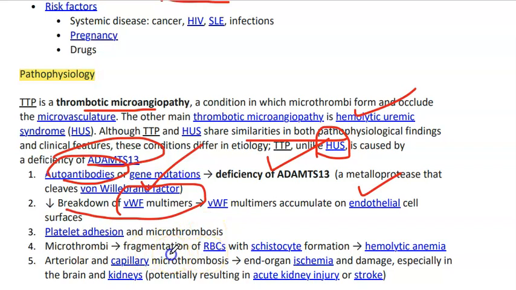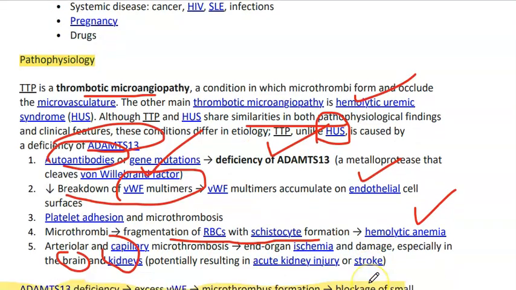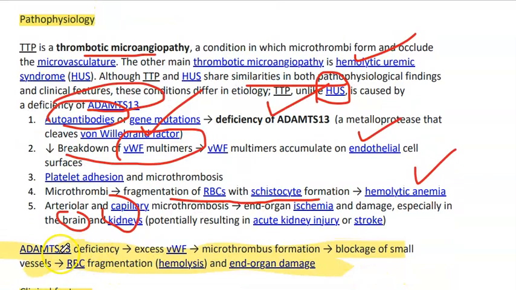Microthrombi lead to fragmentation of the RBCs with schistocyte formation, leading to hemolytic anemia. Arteriolar and capillary microthrombosis leads to end-organ ischemia and damage, especially affecting the brain and kidneys, potentially resulting in acute kidney injury or stroke. So remember, this enzyme deficiency leads to excess von Willebrand factor, which leads to microthrombus formation, because von Willebrand factor has two functions. One is platelet adhesion and the other is the protection of factor 8 from degradation. So there will be increased adhesion leading to blockage of small vessels. RBC fragmentation will occur and lead to end organ damage.